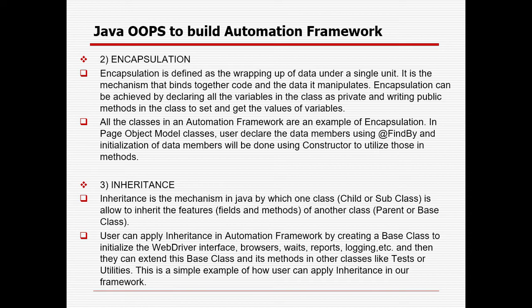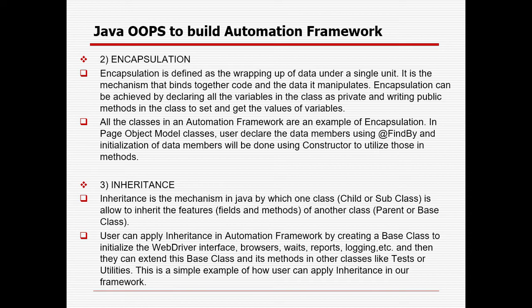It is a mechanism that binds together code and the data it manipulates, right? So you can bind together code and data, whatever is required. Encapsulation can be achieved by declaring all the variables in the class as private and writing public methods in the class to set and get the value of the variable.